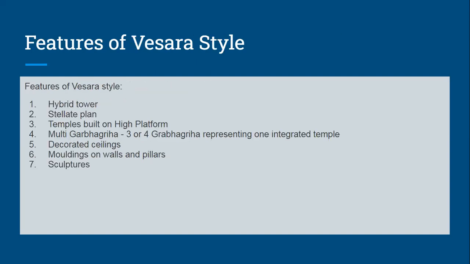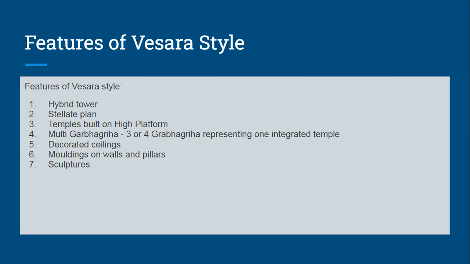Now, what are the broad features of the Vesara style of temple architecture? The first one is the hybrid tower. We see that the tower is not curvilinear. We have seen in the Nagara style, what is the defining feature of the Nagara tower? Curvilinear tower, right?